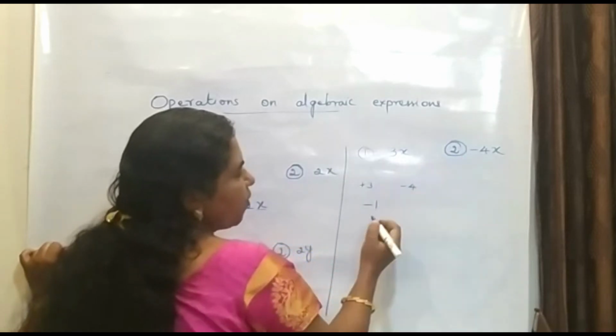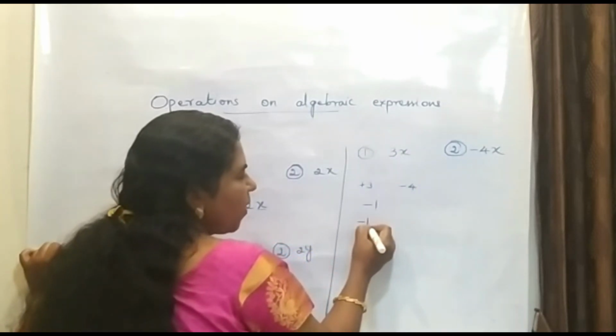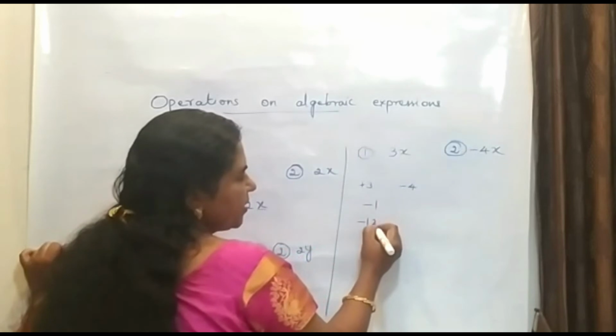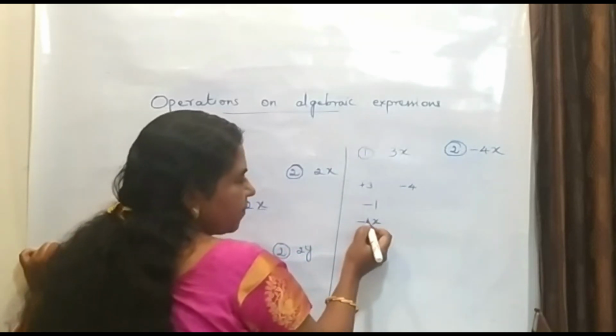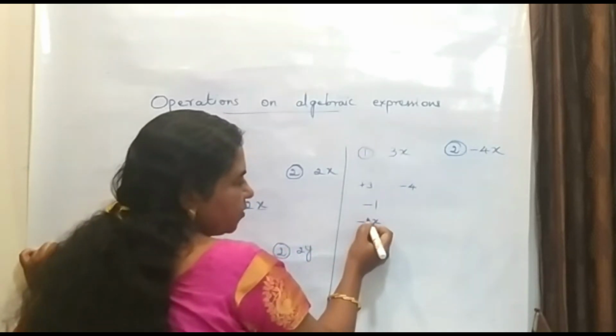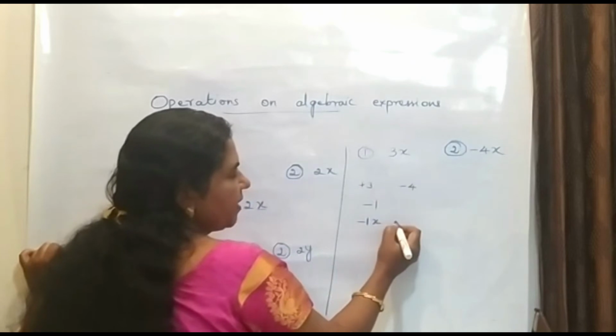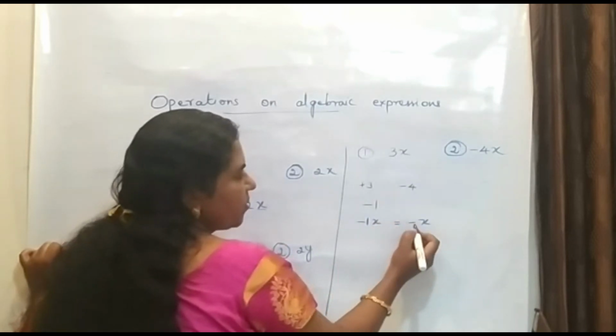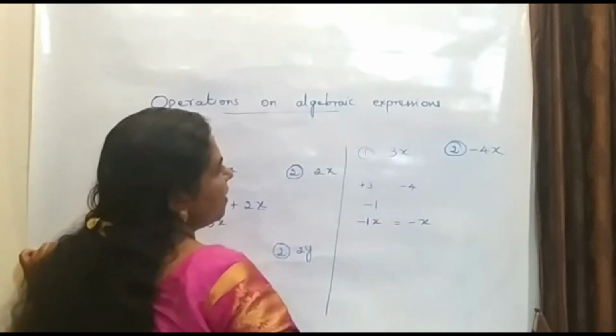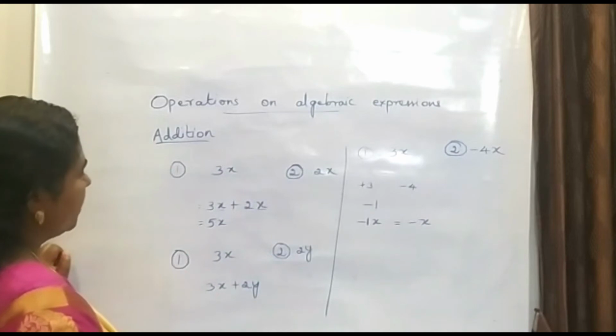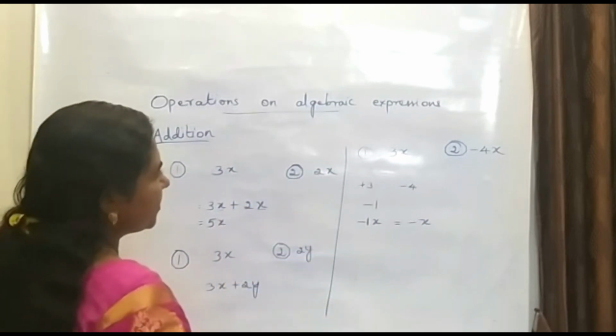So 3x minus 4x is minus 1, and what is the literal coefficient? It is x. So minus 1x. Of course there is no necessity to represent this 1. So this can be written as minus x also. It is understood that here there is a 1. Okay. So now these are some examples.